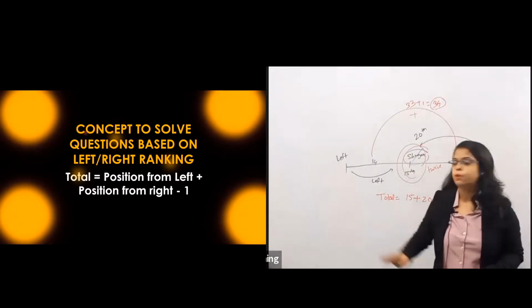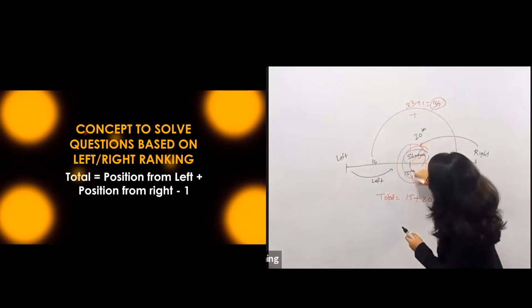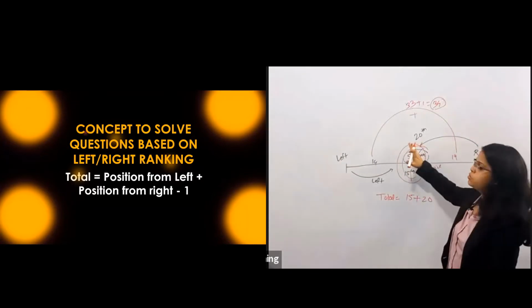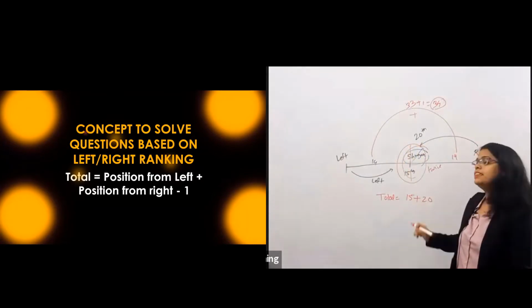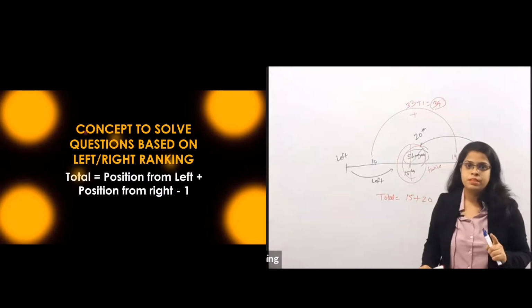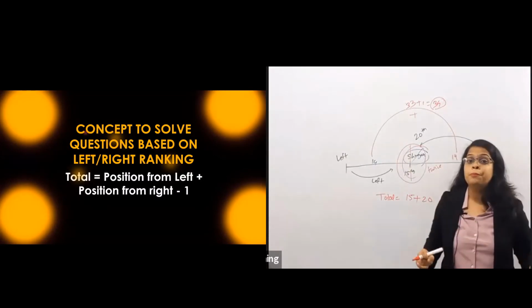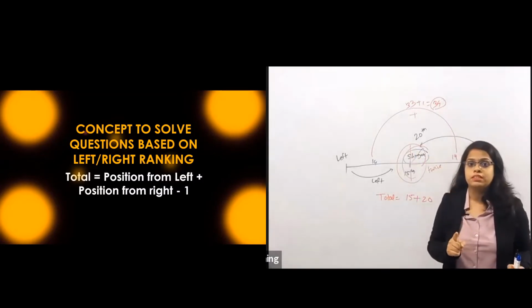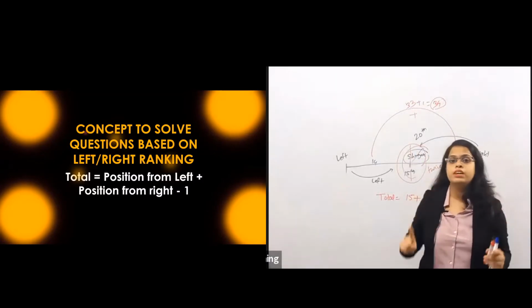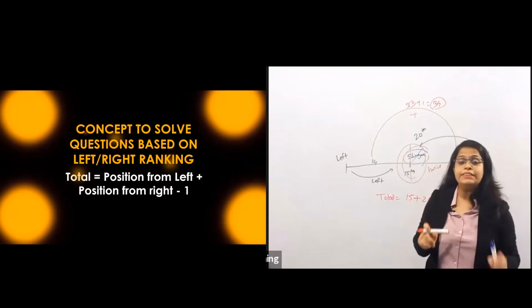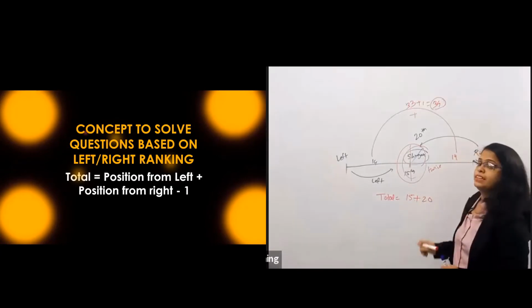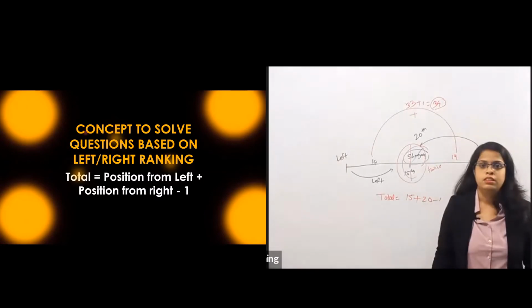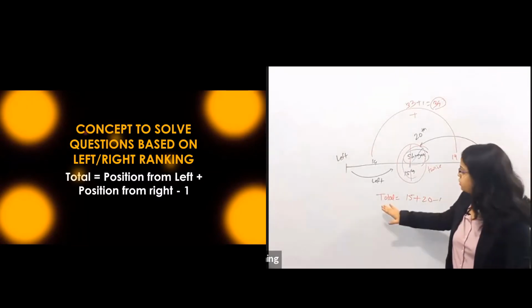From the left, I calculate up to her, that is 15, so I take her. And from the right also, as her position is 20, I take her once more. But our basic rule says one person is equal to one position. Every person has only one position. She has only one position, but I have counted her twice.